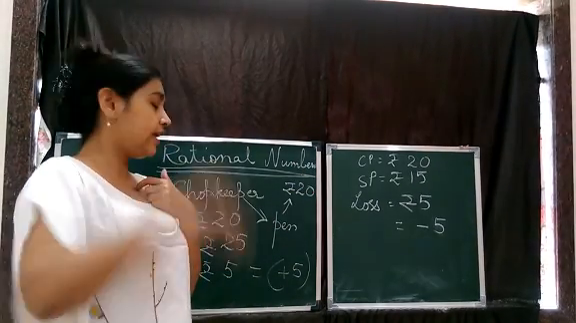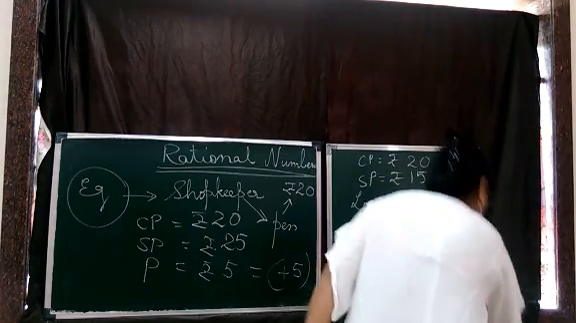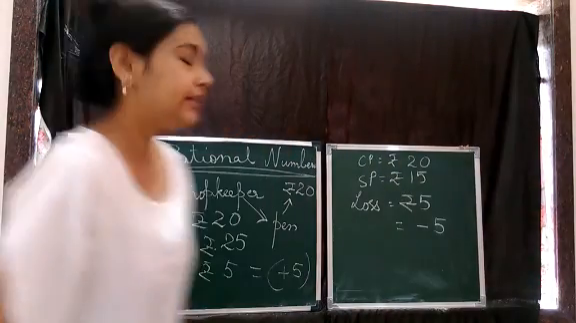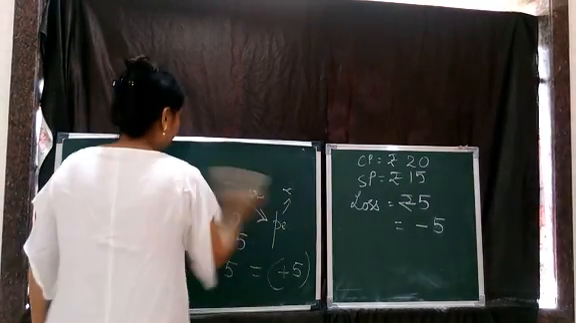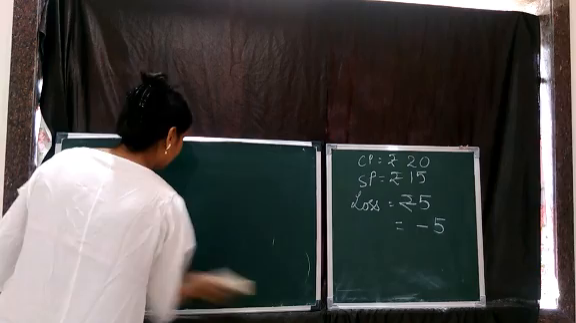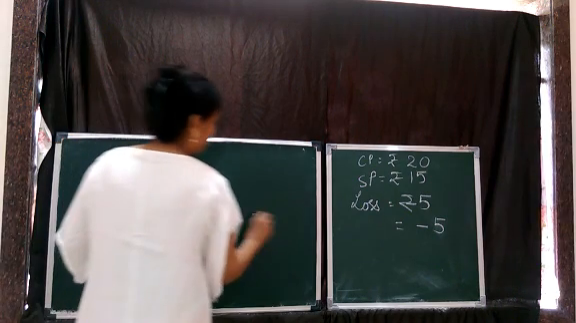Correct? Now the same way, children, if you want to represent the distance above sea level, the length above sea level, like for example, the plane is flying above the sea level, somewhere here.